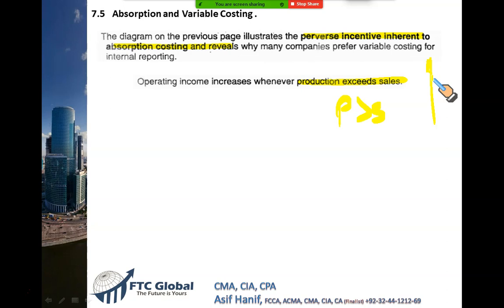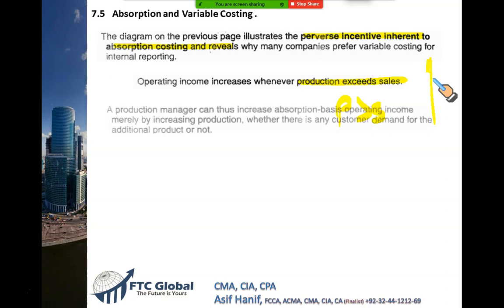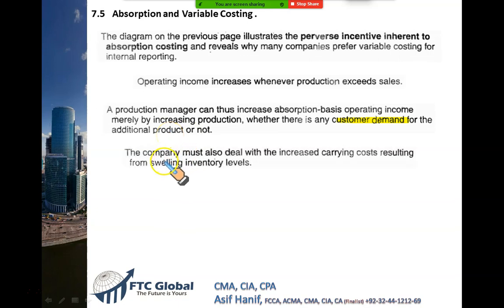Why? Because the units you produce will not be sold, customer demand is low, and resultantly your inventory levels will go up. When your inventory levels go up, you will have to pay more storage cost, more insurance cost, there will be more carrying cost, and this is not good for the company. This is a very bad practice. I would say this is a fraud. You deliberately produce more so as to make more profit, so as to earn a bonus. So this is a bad practice.